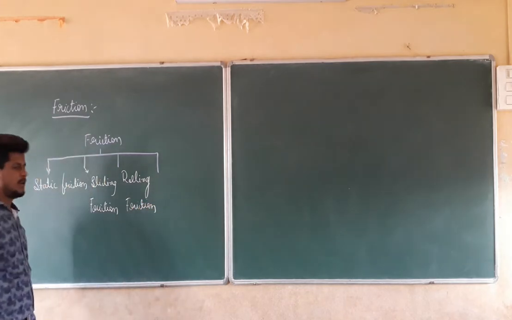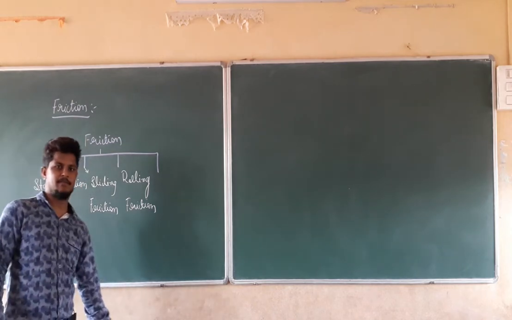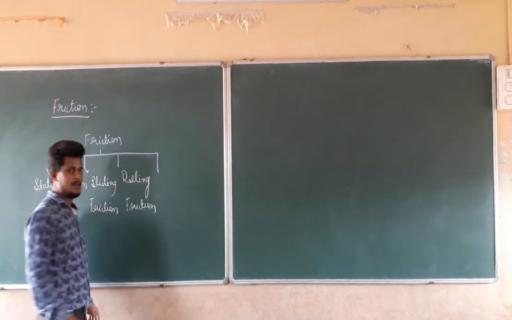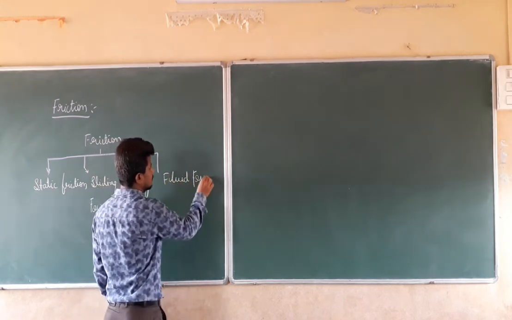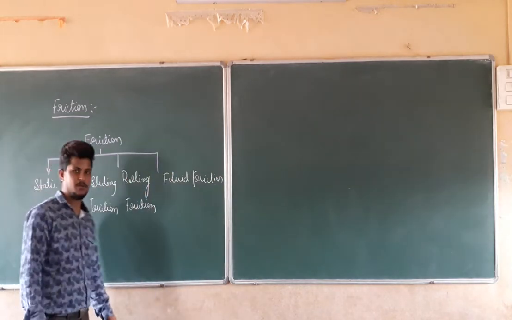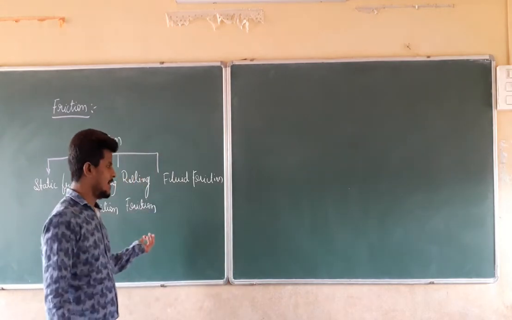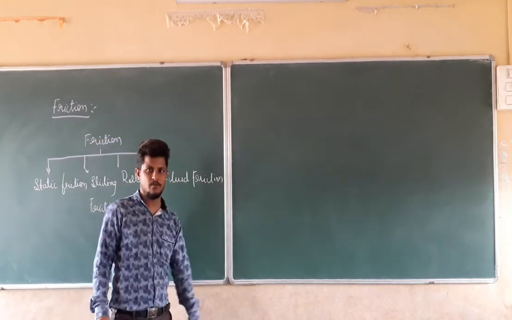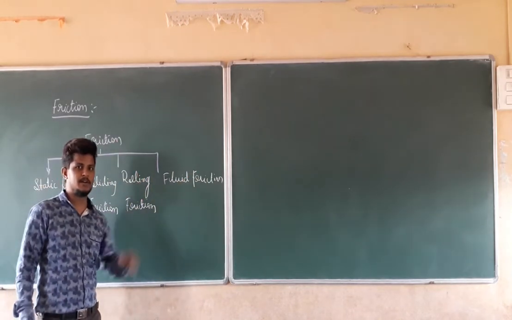These frictions all occur when bodies are in contact with another surface, like the ground, like tables, like those things. But the last one is fluid friction. The name itself suggests that fluid friction is the frictional force which comes in the air medium as well as in the liquid medium. Fluids are nothing but gas and liquid. The gas and liquid exert a frictional opposing force, which is fluid friction, and we will discuss it in further classes.